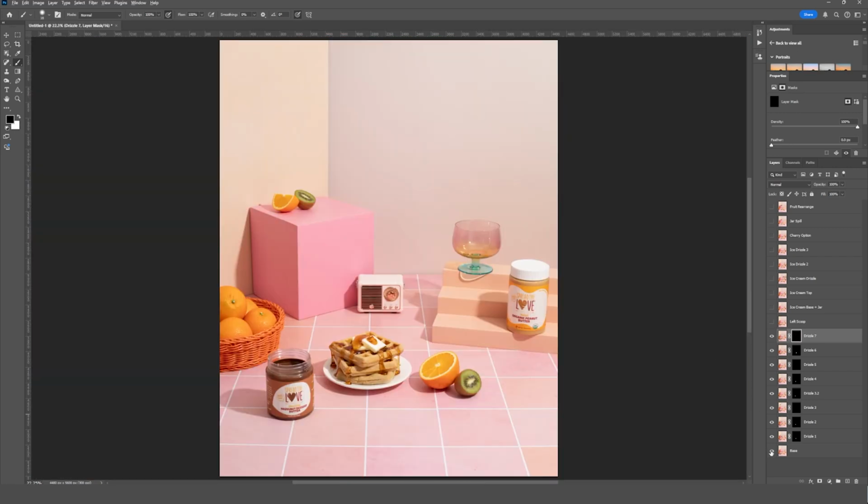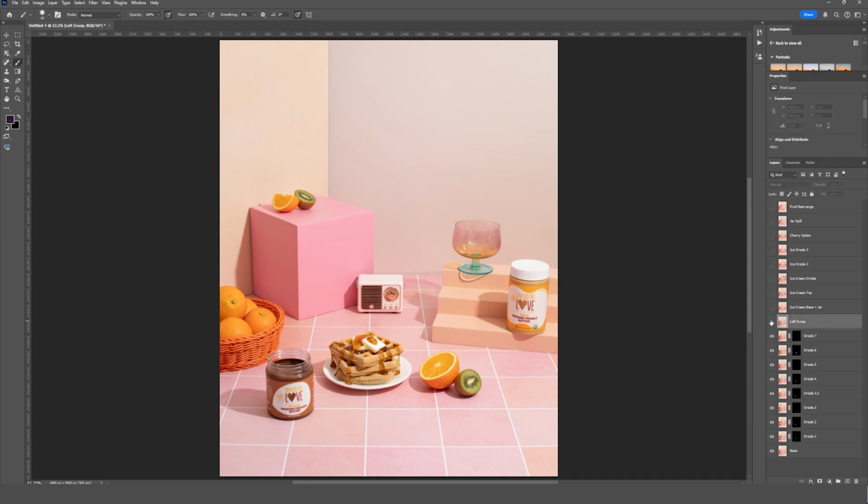So here's what we're working with now. You can see we've got 5 or 6 really nice drizzles of syrup on there. Something that we definitely wouldn't have been able to accomplish in camera all at the same time. So that's part of the reason why there's so many photos that we're going to be stacking together here. But typically for product photography, you may be working with a composite that has something more around the range of 3 to 6 photos. So this is just a lot, but you can see why it's worth it.